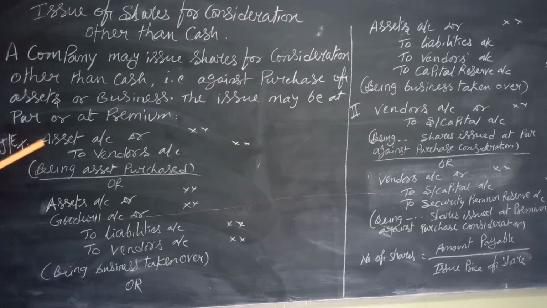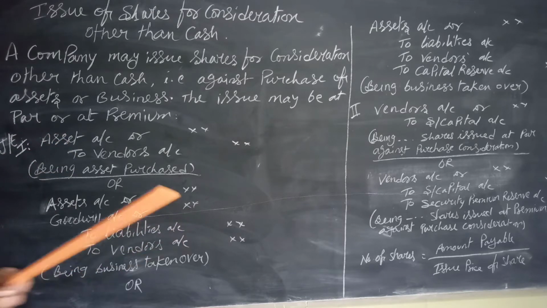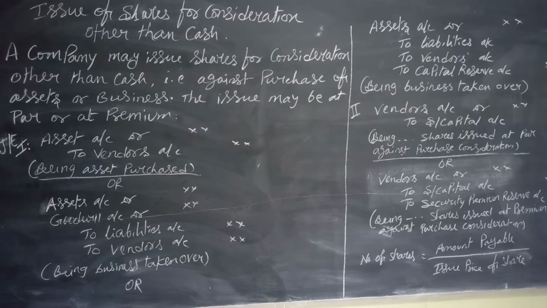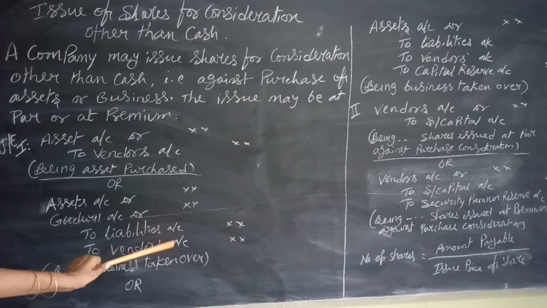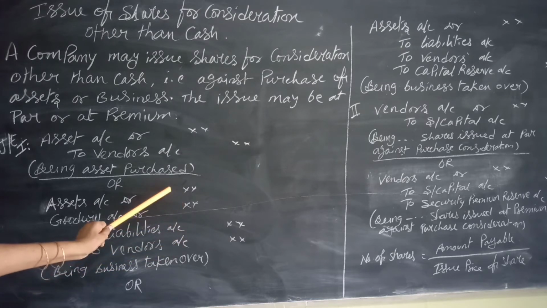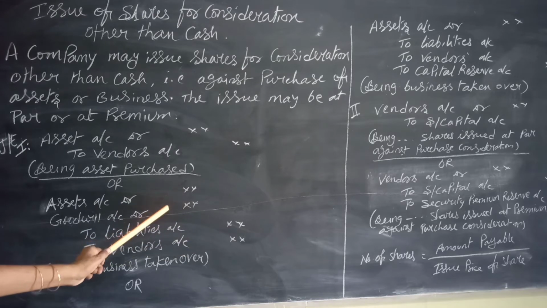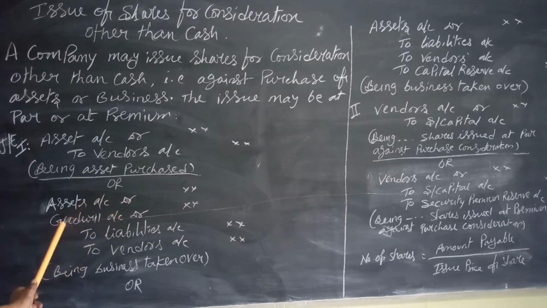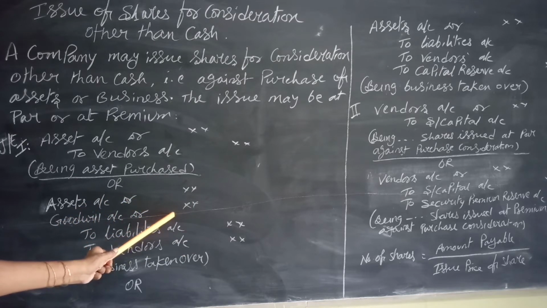Sometimes the entire business of the other firm is taken over. For that, assets account debit to liabilities and vendors. If the purchase consideration, meaning net assets, that is assets minus liabilities, goes to the vendors, and there is a difference, then it is debited to goodwill account, for the purchase of goodwill.